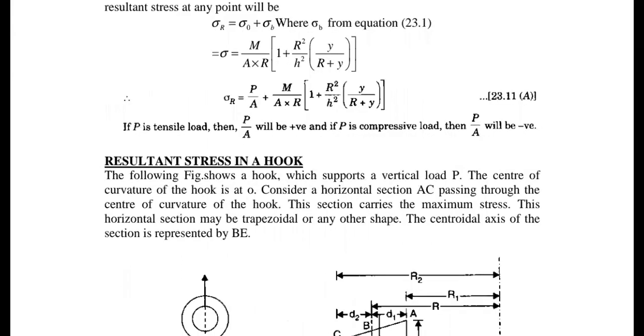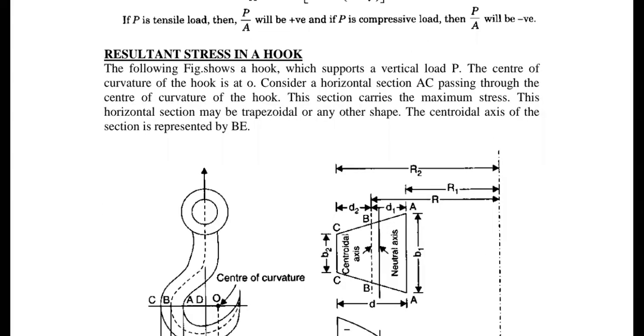Now if you consider a crane hook, normally we have crane hook problems, normally crane hooks and chain links. Whenever you have a crane hook problem, please observe the figure, and according to that I will explain the step-by-step procedure when we experience a problem. The first thing is the cross section. Please observe, it is a crane hook, but the type of cross section must be mentioned in your problem.